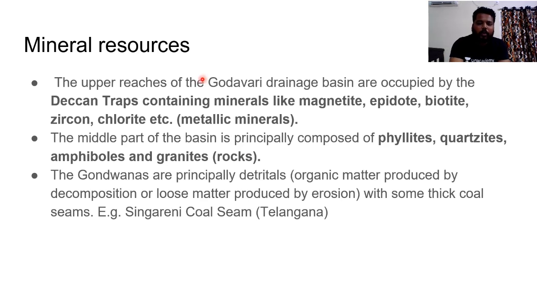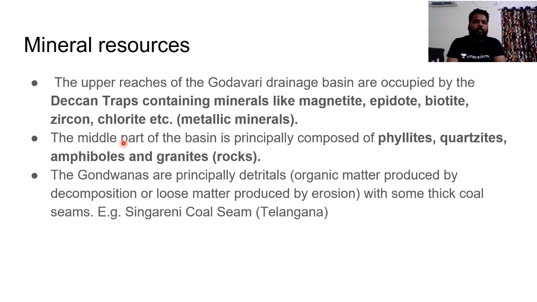And if you see Godavari basin, it is known for huge mineral resources. As this Godavari basin has its attachment with the peninsular Deccan plateau, the Deccan traps contain huge amount of minerals like magnetite, epidote, biotite, zircon, chlorite, which are all metallic minerals occupied in the Deccan traps.